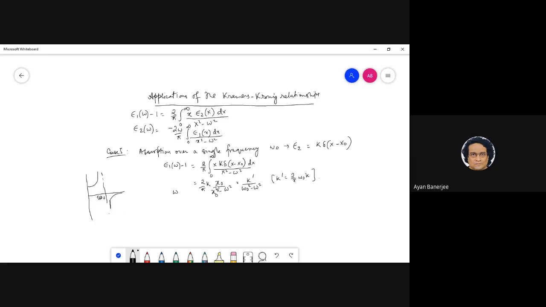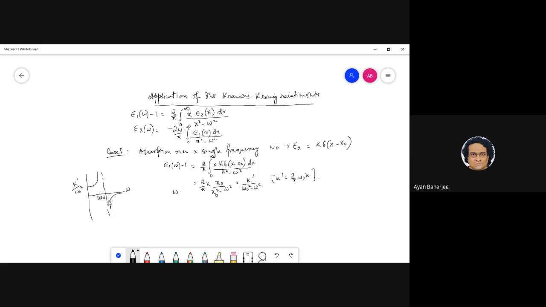If you have damping, then there is a gamma square omega square here, so this thing will never be zero. So you will have that classic curve. Let me write this as omega. This is k by omega 0 square, k dashed, and this is at omega 0. So what happens, Rohan, is that the phase flips.